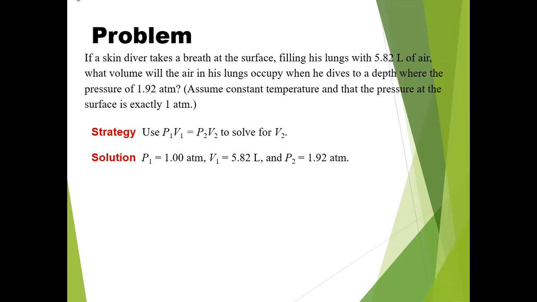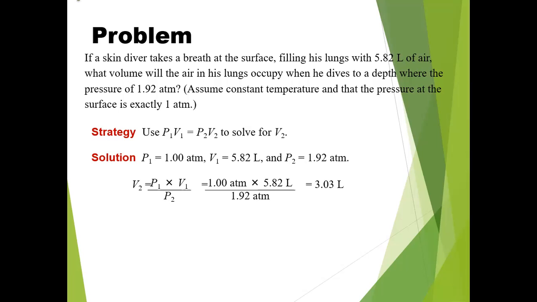The solution: P1 will be 1.00 atmosphere, V1 will be 5.82 liter, and P2 will be 1.92 atmosphere. So the formula for this problem will be V2 is equal to P1 multiplied by V1 and divided by P2.